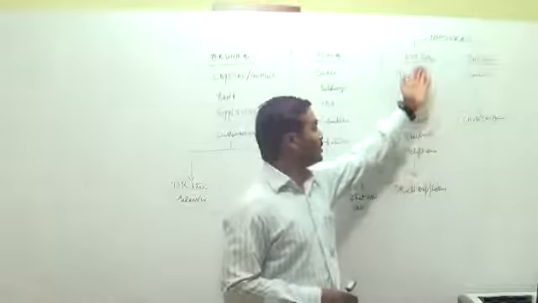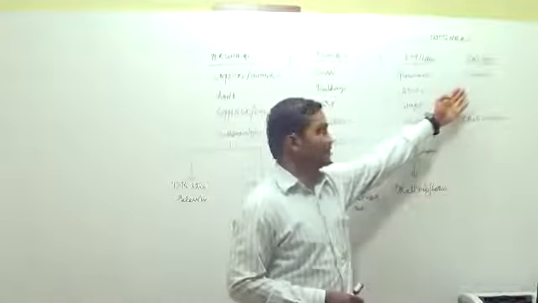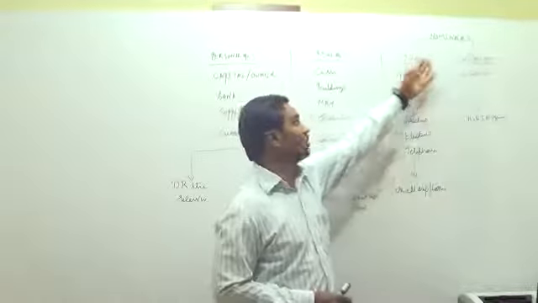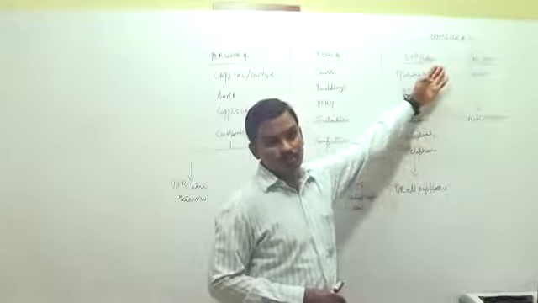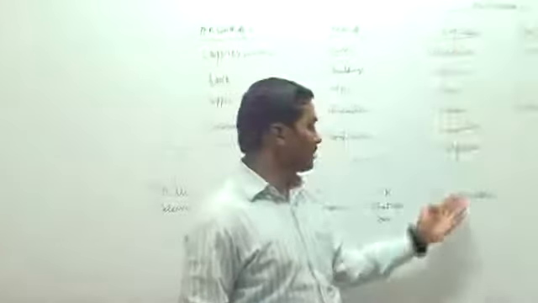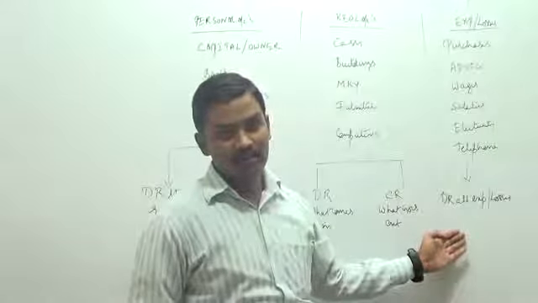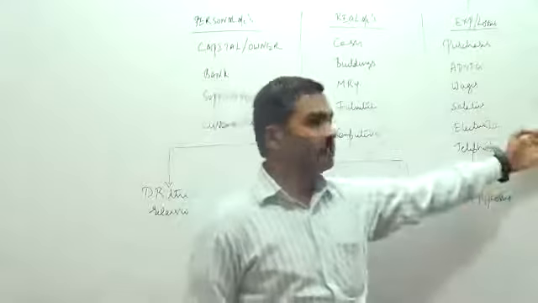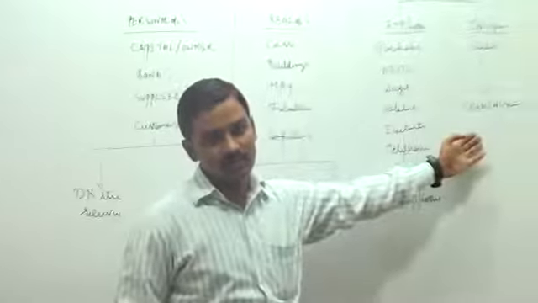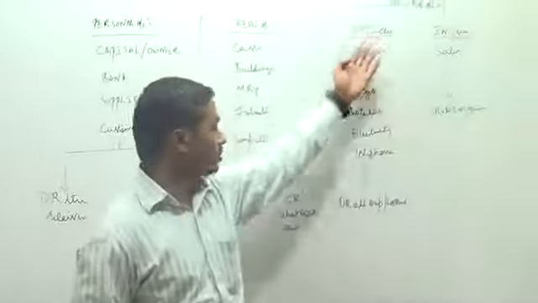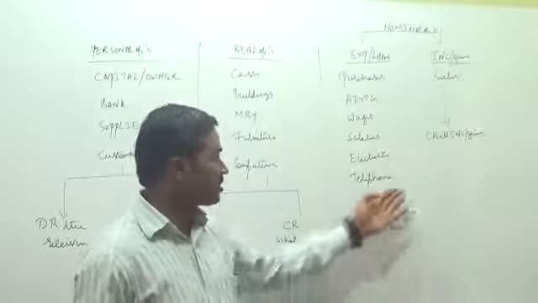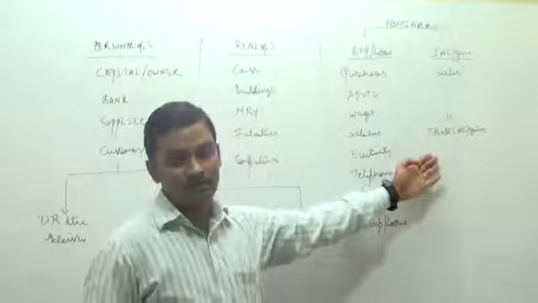Now, all this information, expenses, losses, incomes and gains, are together called nominal accounts. And the nominal account rules are debit all expenses and losses, credit all incomes and gains.